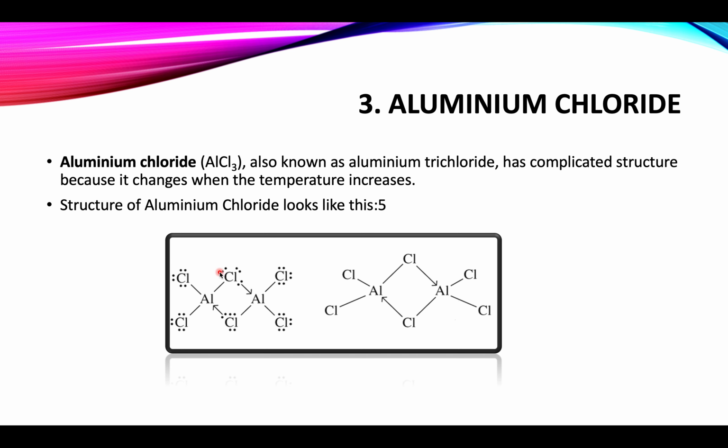This dimer is formed between 2 aluminium chloride molecules, and you can see over here that the coordinate covalent bond is responsible for the formation of this dimer. In a coordinate covalent bond, one electron pair is donated from the chlorine atom towards the aluminium atom. So they are represented by this arrowhead. In the same way, the chlorine atom is donating the electron pair to the aluminium atom. Basically, the purpose of this is to complete its octet to gain stability.